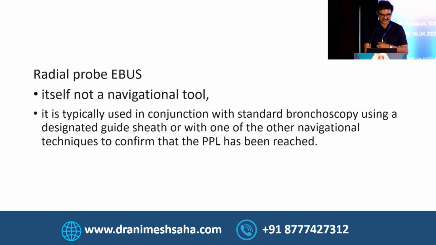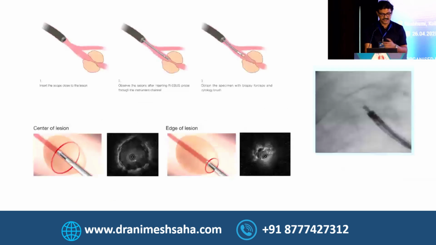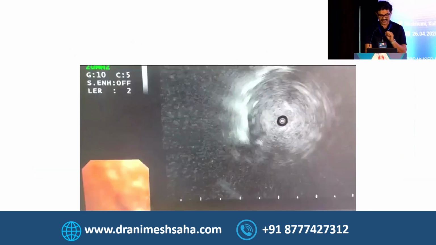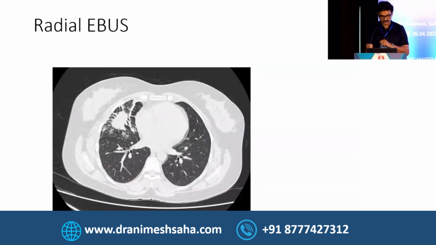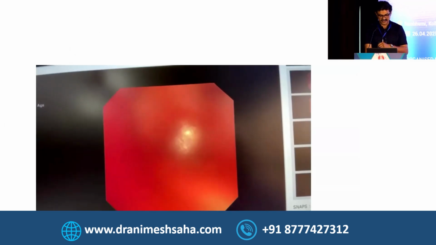And the radial EBUS. Radial EBUS is a much more available tool. Radial EBUS means you can put your ultrasound scope to the lesion and image it either concentric or eccentric. If you do a concentric lesion, it looks like this. We have some videos, but we have no time to show them. So this is a lesion where we have done a radial EBUS.